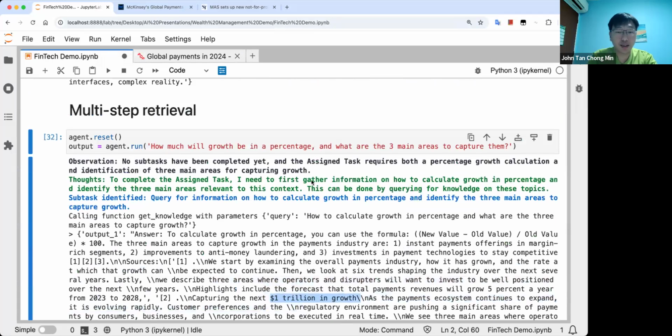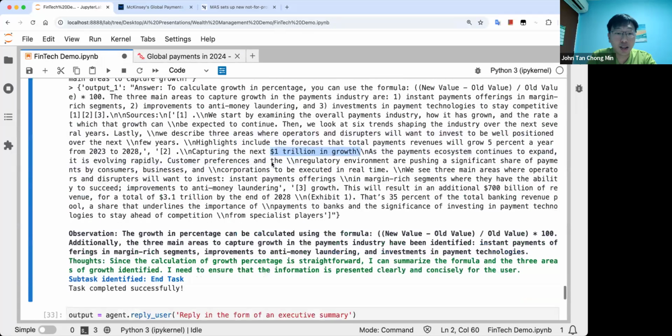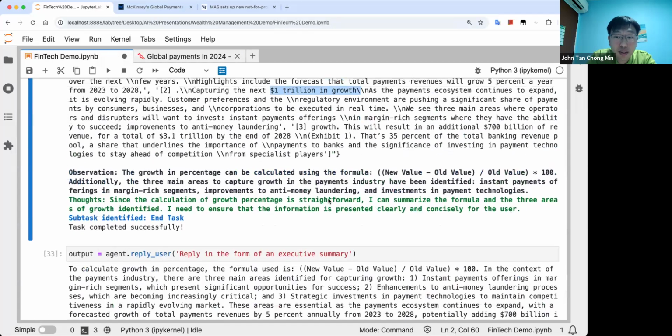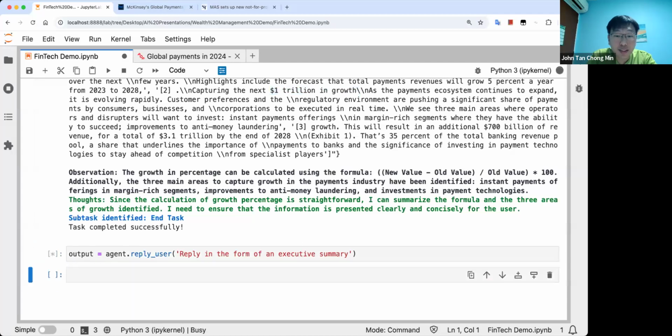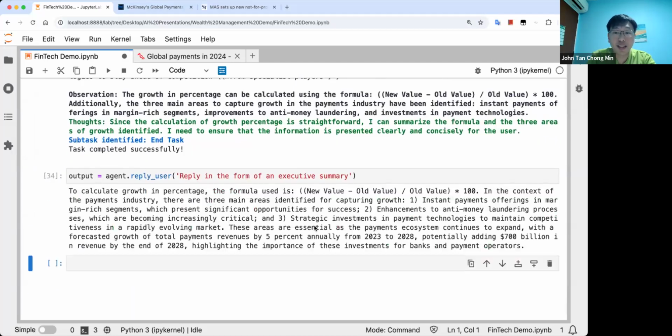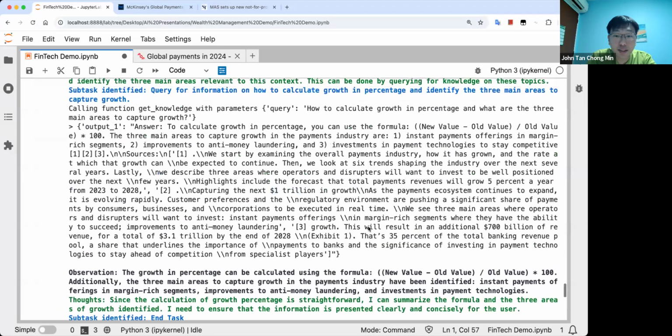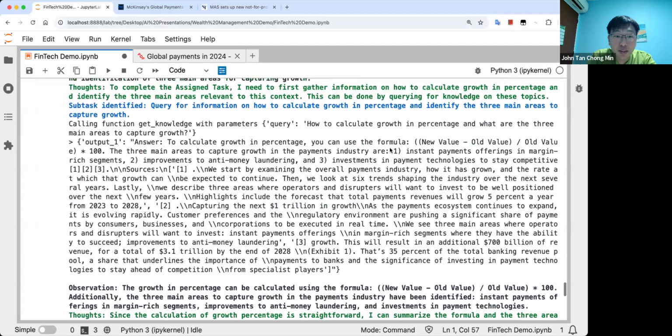Okay, so you can see that once we have done this, somehow it's using the formula over here instead of the, yeah, but the information it got is correct. And the 3 things for capturing growth, I think it's also in the source over here.